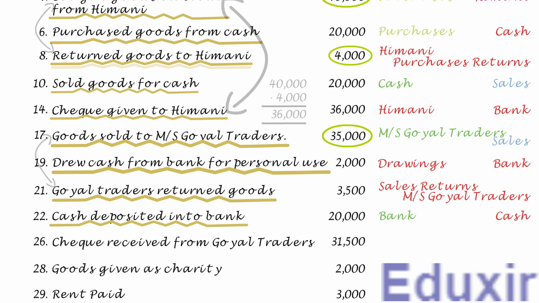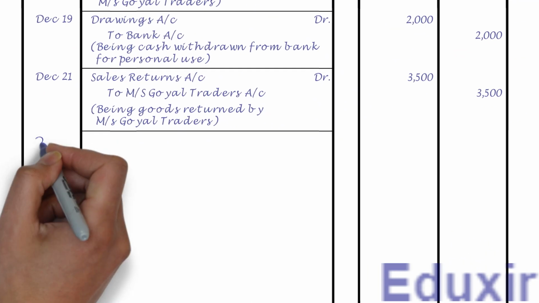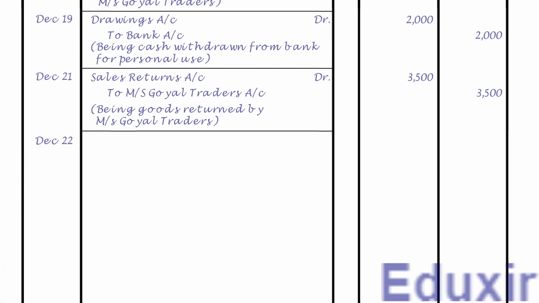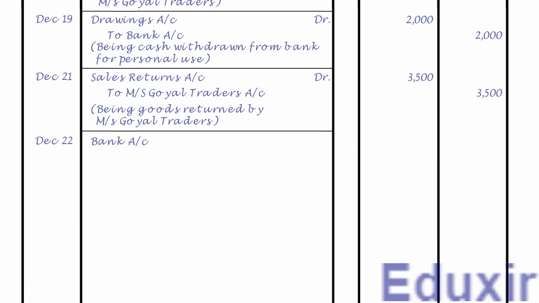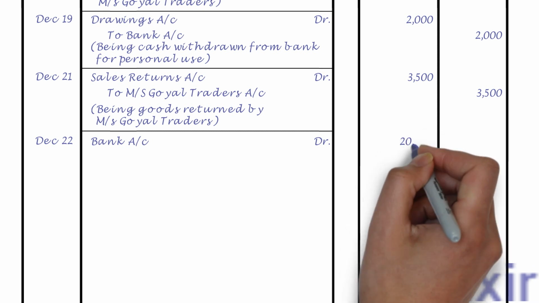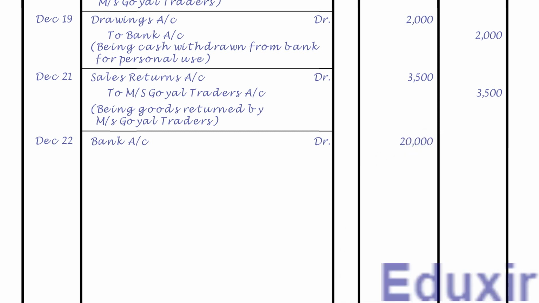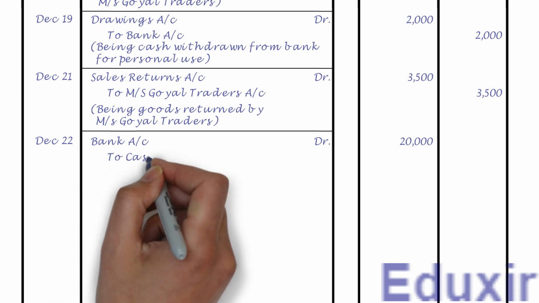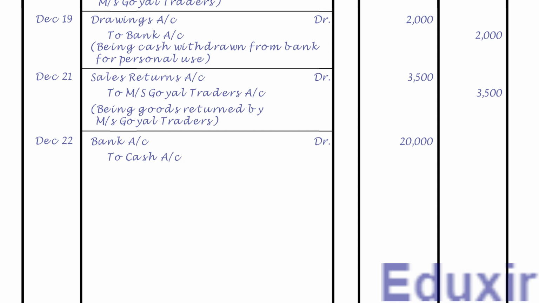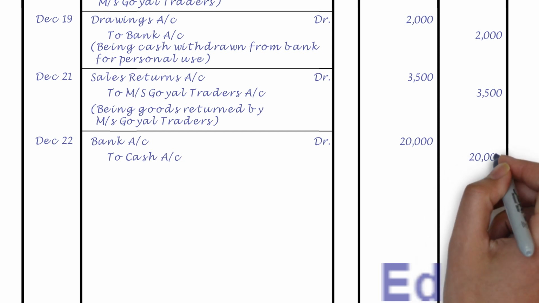With this analysis, let us now proceed with the generalizing of this transaction. Let us first record the date. Let us now record the bank account as the debit entry. Let us also record the text DR to indicate that this is a debit entry. Let us also record the debit amount of 20,000 rupees into the debit amount column. Leaving a margin, let us now record the cash account as the credit entry. Let us also record the credit amount of 20,000 rupees into the credit amount column.